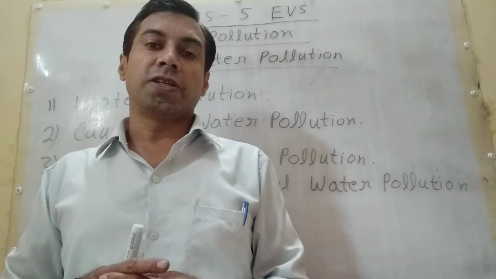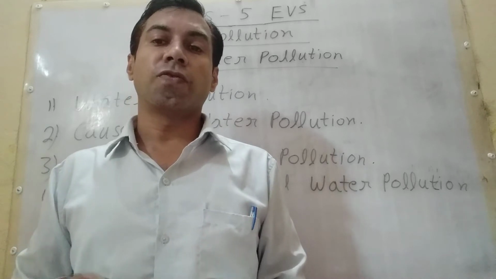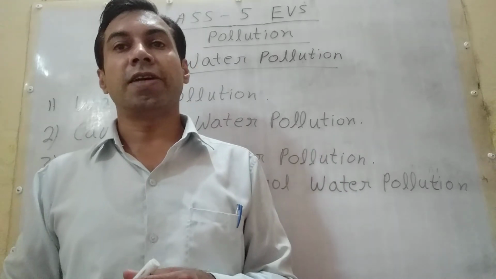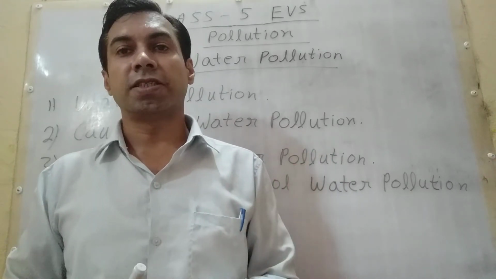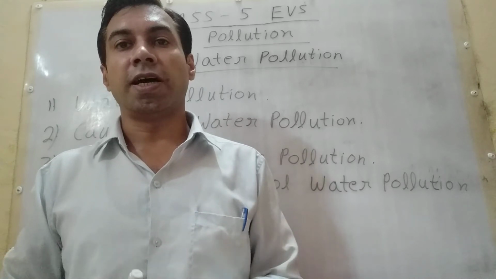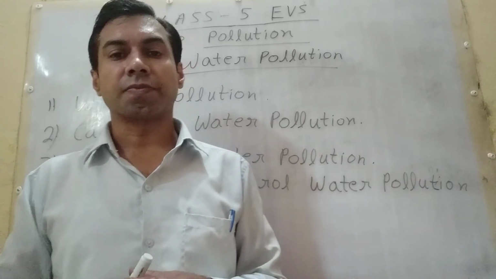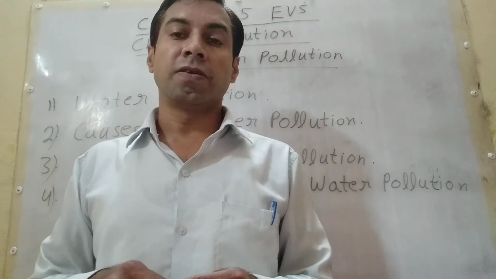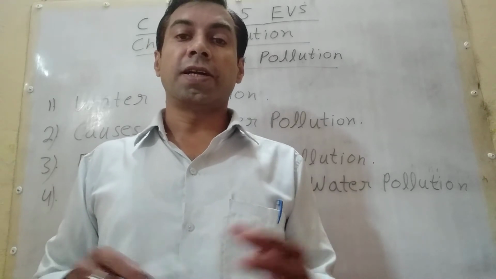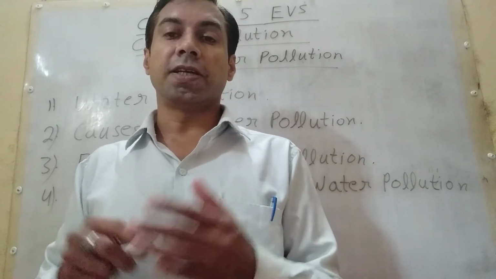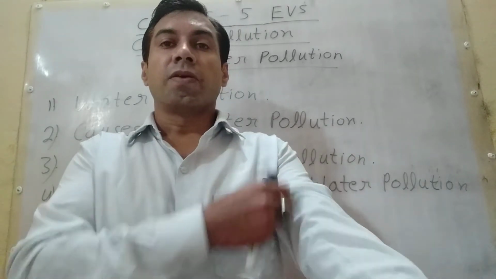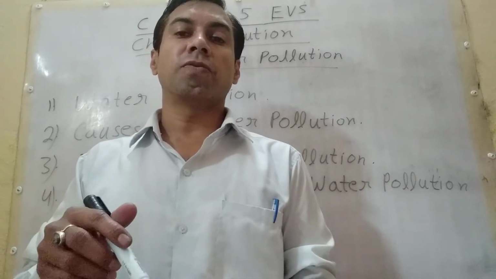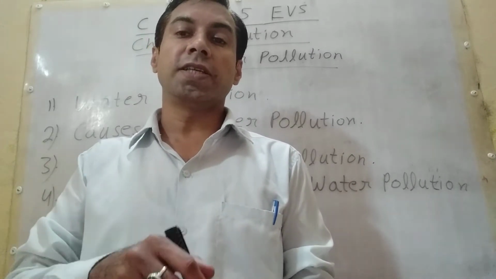Now students, effects of water pollution. Polluted water contains germs which can cause diseases like jaundice, typhoid, cholera and hepatitis. Students, in the health and disease chapter I explained that some diseases are contagious and contaminated. When water is infected, these diseases are also contagious and contaminated.